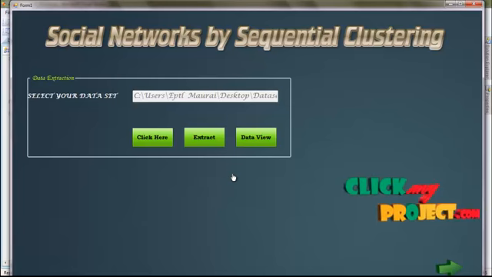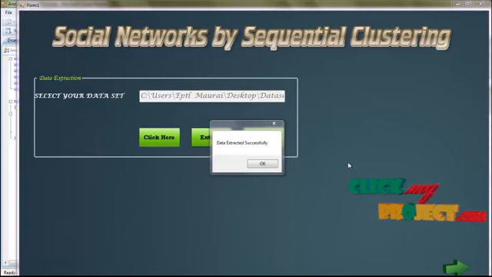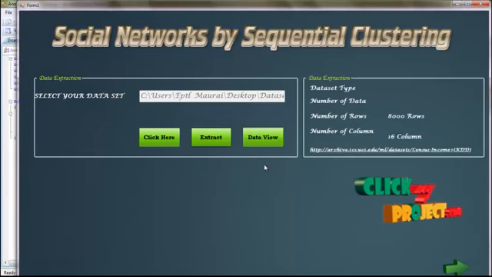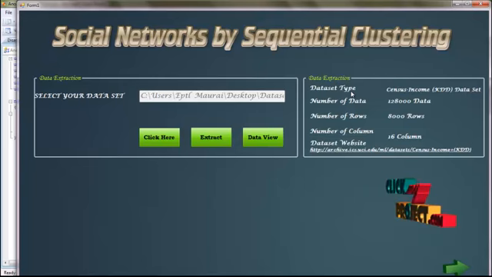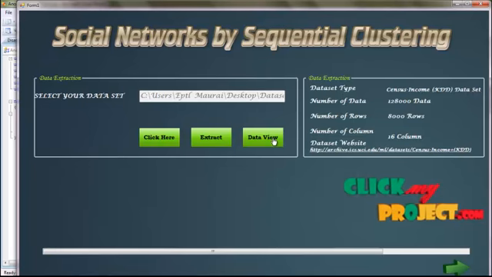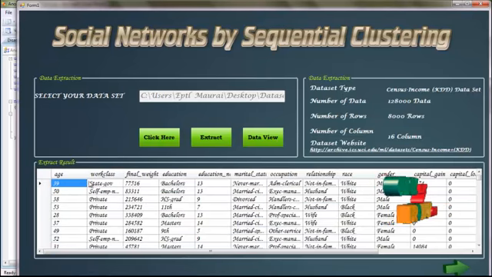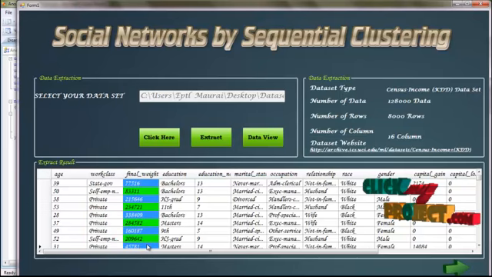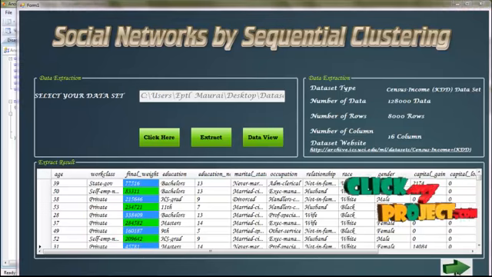When the extract button is clicked, it takes the data set path, selects the data set, splits the data, and stores it in tables of our SQL database. The data has been extracted successfully, click the OK button. This is the data description: the data type, the number of data, the number of rows and the number of columns of our data set. Click the data view button. Then the extracted data of our project is shown, and click the next button.